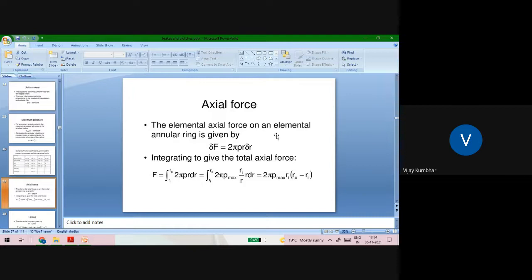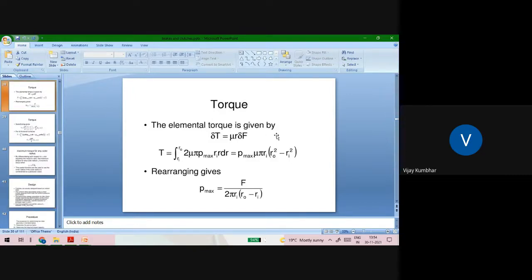P into R dr. Again, integrating capital F from Ri to Ro of 2 pi PR into dr, we get the equation 2 pi P max Ri into Ro minus Ri. Then torque transmission can be calculated as delta T is equal to mu R into delta F, that is capital T is equal to integration from Ri to Ro of 2 pi mu into P max Ri RdR is equal to P max into mu pi Ri Ro square minus Ri square. By rearranging the terms, we get P max is equal to capital F divided by 2 pi Ri Ro minus Ri.